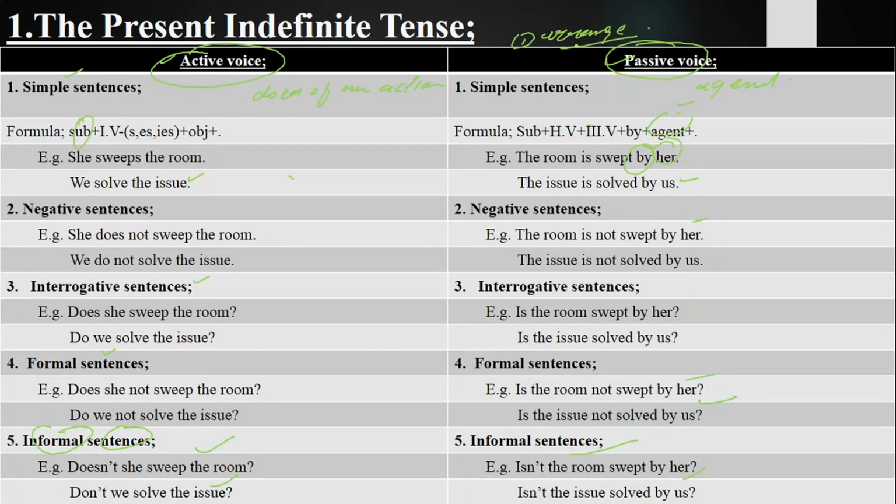I arrange the chairs. Chairs are arranged by me. Chairs are not arranged by me. Are chairs arranged by me? Are chairs not arranged by me? Aren't chairs arranged by me?